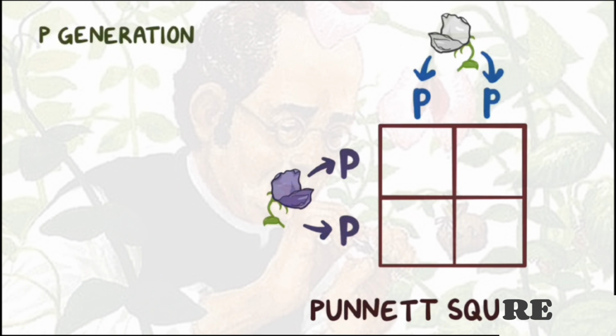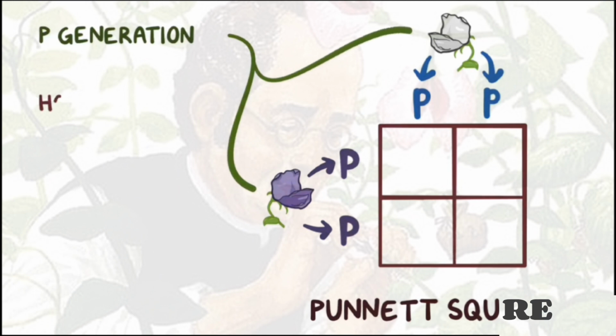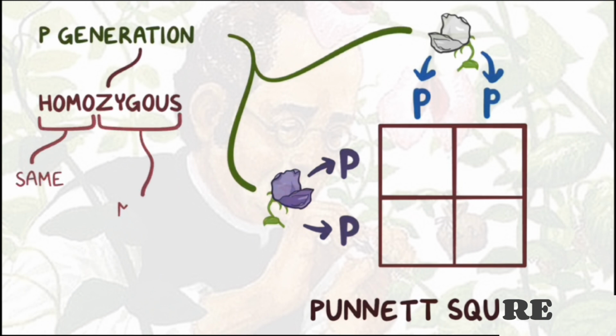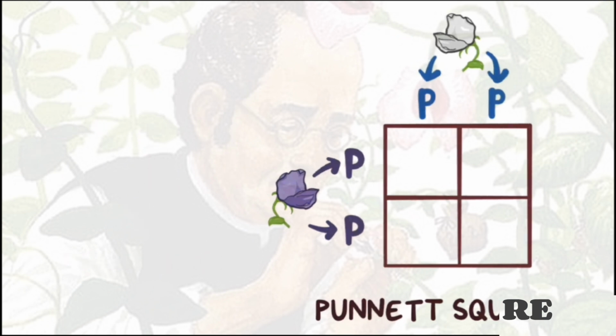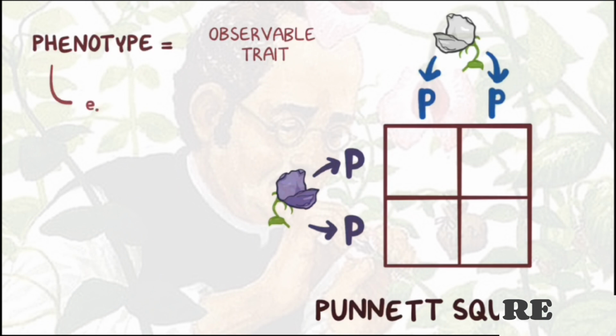In the P generation, Mendel used pure breeding plants, so their genotype was 2 of the same alleles. In other words, both of the parent plants in this generation were homozygous for flower color trait. Homo meaning same, and zygous referring to the male and female alleles. The violet pea plant had 2 of the same dominant alleles, capital P, and therefore had all violet flowers. Whereas the white pea plant had 2 of the same recessive alleles, lowercase p, and therefore had all white flowers. Now, the observable trait that results from the genotype is called the phenotype. In this case, the phenotype is the flower color.